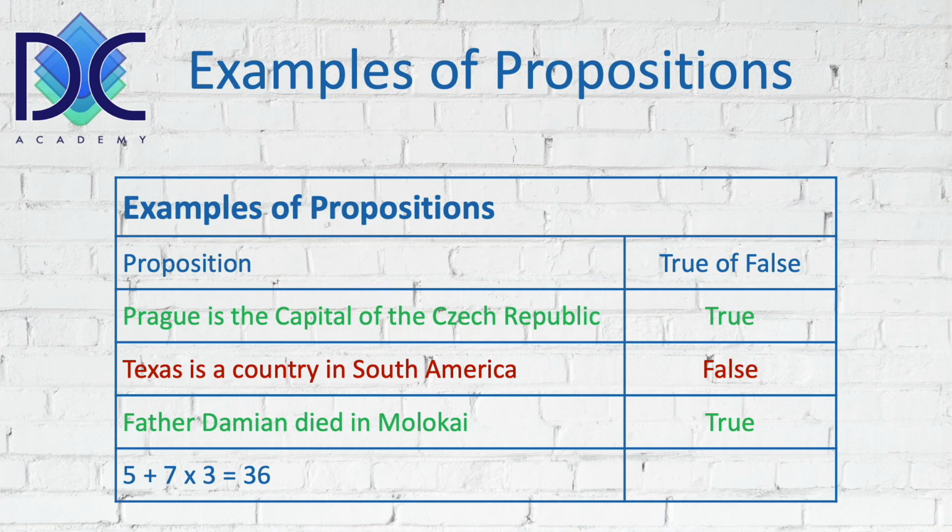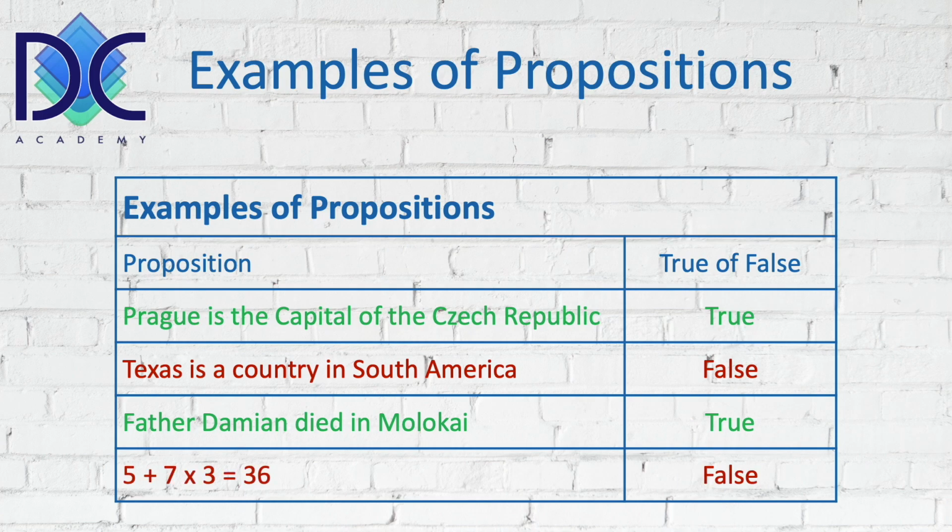Another proposition is 5 plus 7 times 3 is 36. Now this is based on the rules of mathematics. When I have 5 plus 7 times 3, well, 5 plus 7 is 12, times 3 is 36. But this is not true.